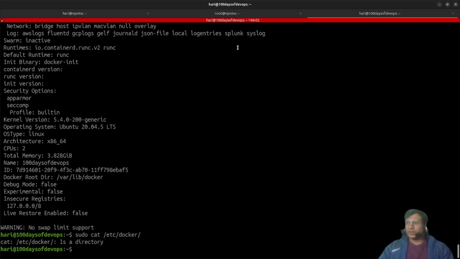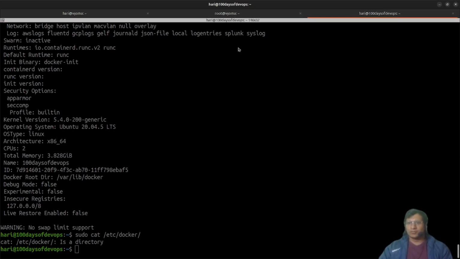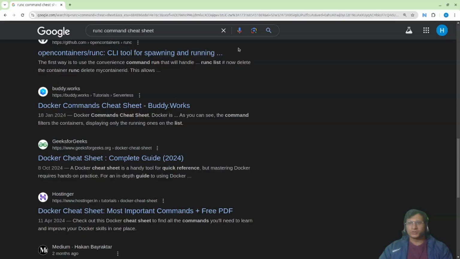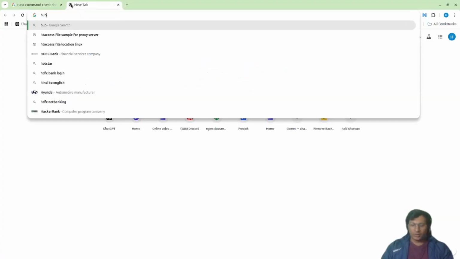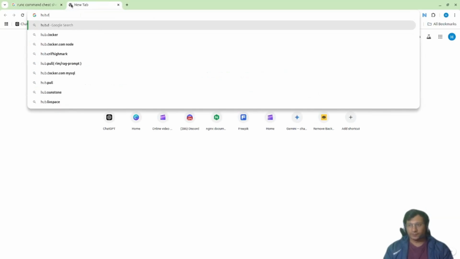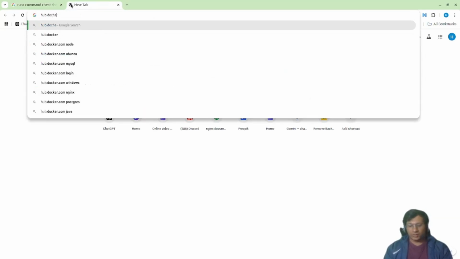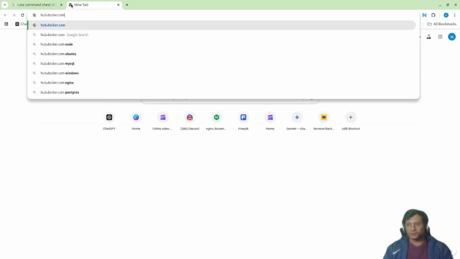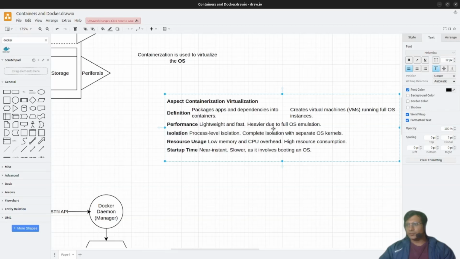So right now I think we'll check tomorrow how to configure the remote host. In fact, I will just show you the remote host which is currently configured: hub.docker.com. So this is the remote registry that is currently linked with Docker.